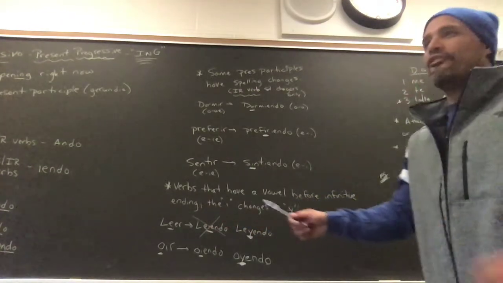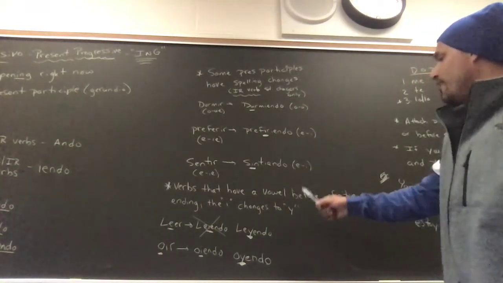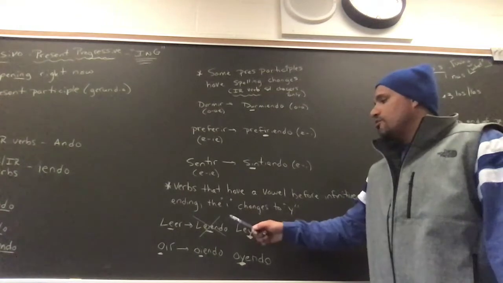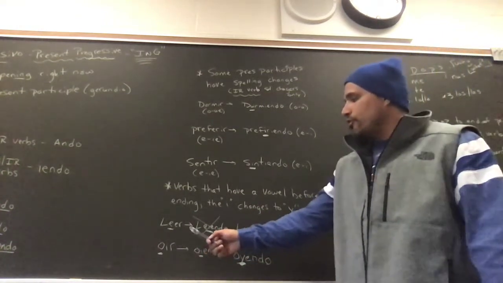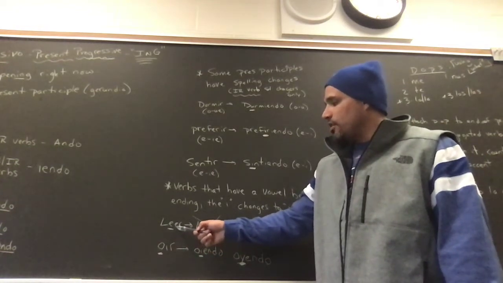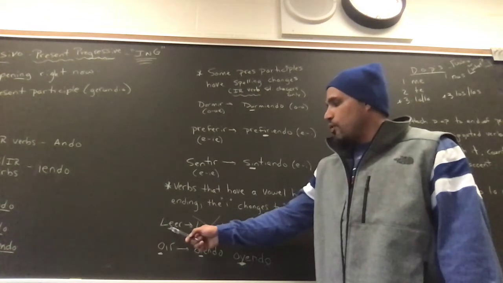Verbs that have a vowel before the infinitive ending. All right, whenever we change it to the gerund, the I changes to Y. So you'll notice here this verb, leer, to read. Right, here's our infinitive ending, ER. It has a vowel right before it. All right, so this would qualify.